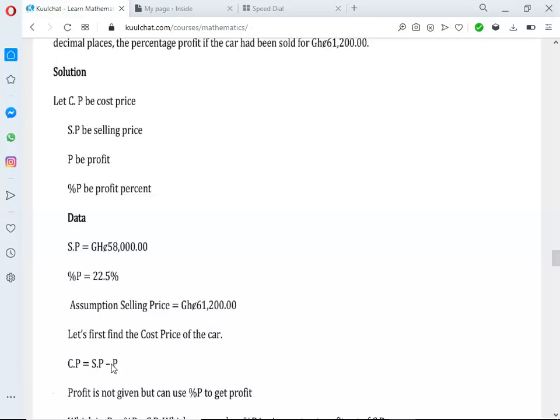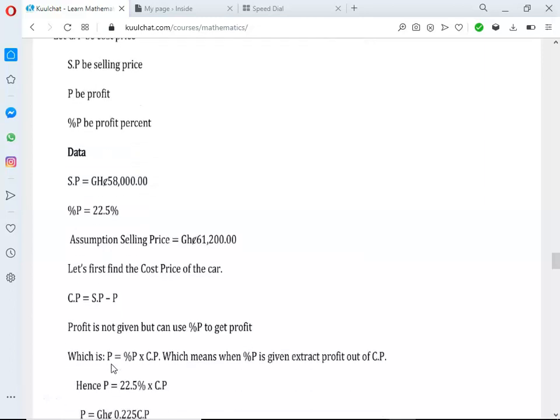Now the person has given you the money, and maybe you've forgotten the money used to purchase that item. If you want to find it, you just remove the profit you added, and what will be left is the cost price. So cost price equals selling price minus profit.